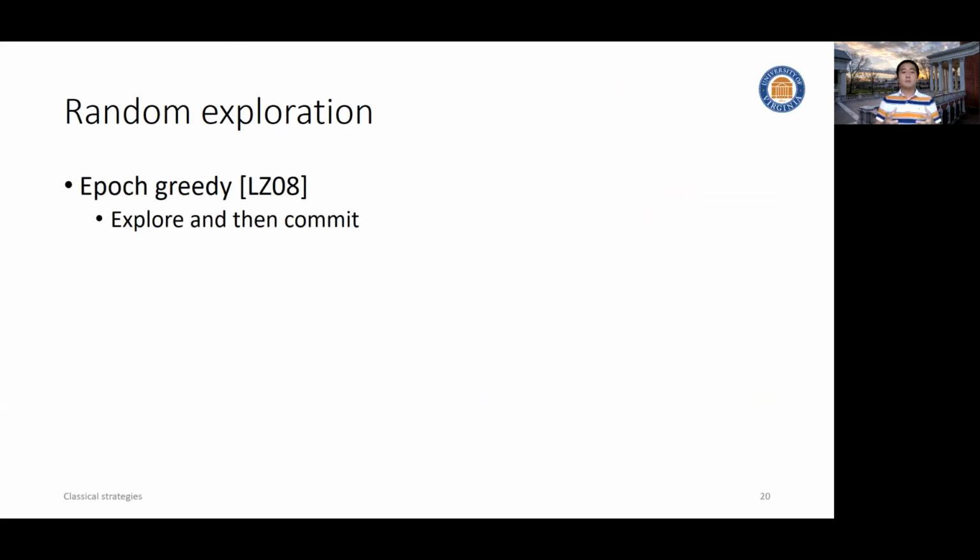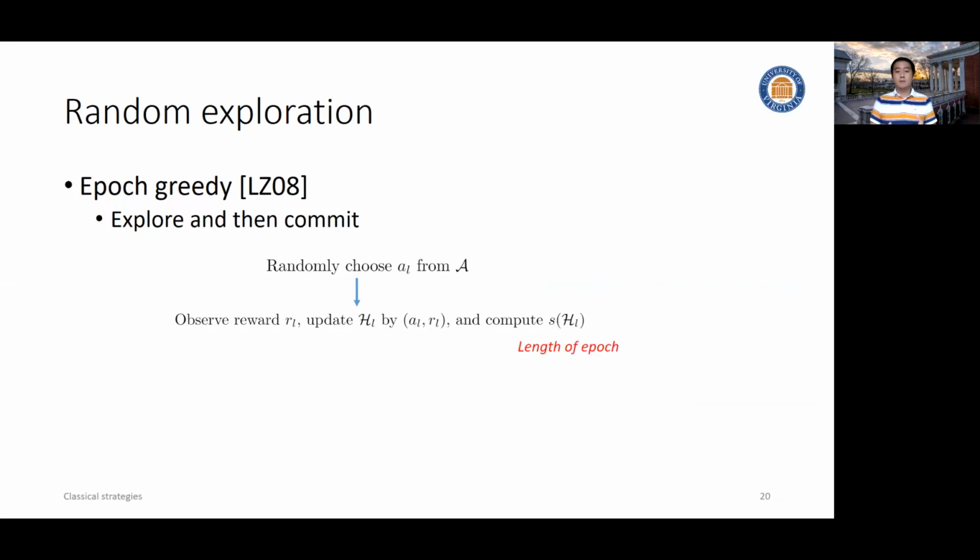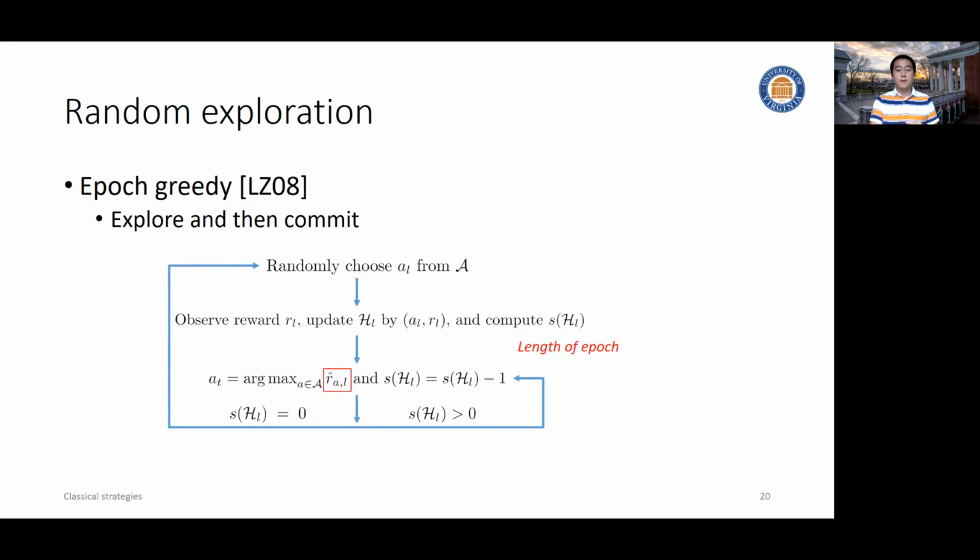A remedy for that is the so-called epoch-greedy. So instead of randomly exploring uniformly at every iteration, epoch-greedy decides to only explore at the beginning of each epoch. And then after taking this random action, we will update the epoch-wise history and then compute the length of this epoch. Within this epoch, we will be greedy. We'll keep exploiting the best arm so far until we run out of epoch. The most important thing here: within this epoch, we will not update our reward estimation.